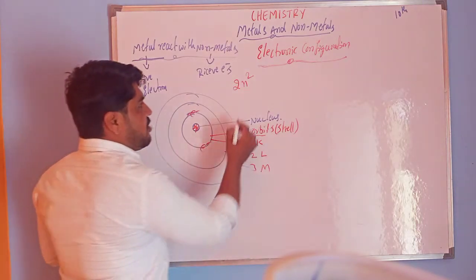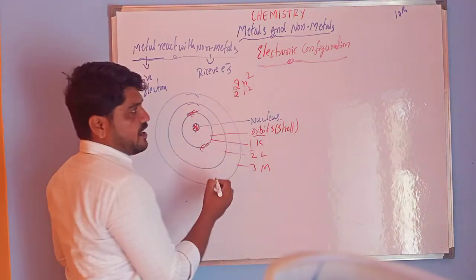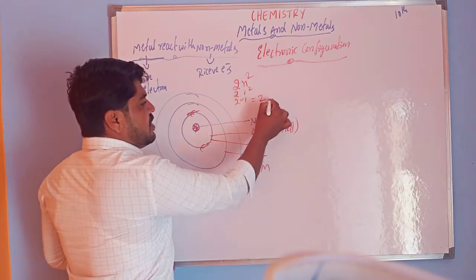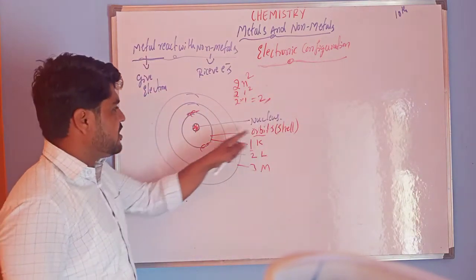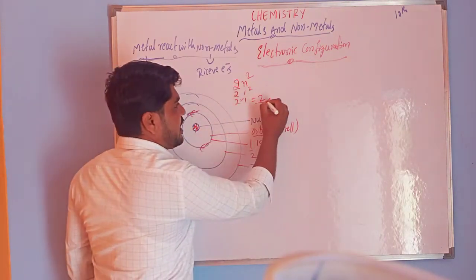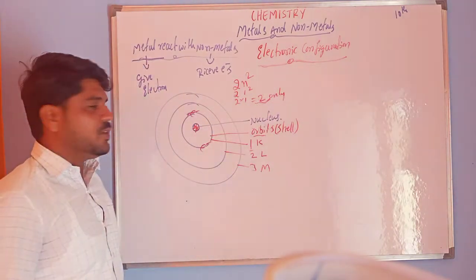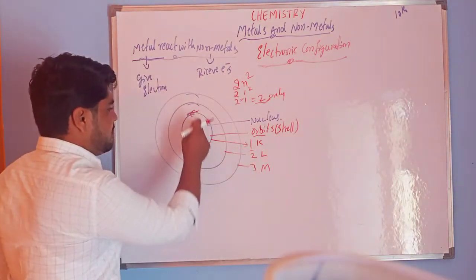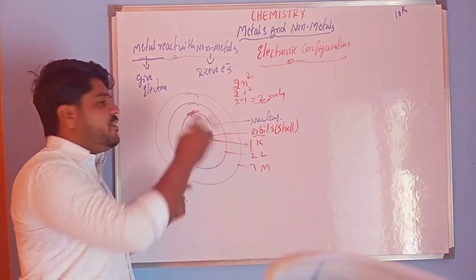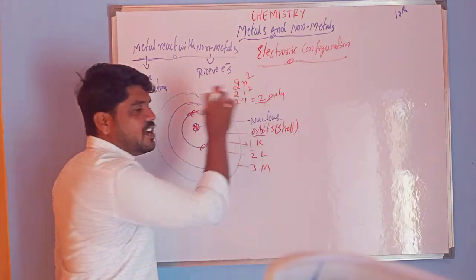So we have to fill the electrons in the first shell. That's why I am taking 2 into 1 square. 1 into 1 is 1, and 1 into 2 is 2. In the first shell or first orbit, you have to fill only 2 electrons. There is no chance to fill other electrons in the first orbit, because the space is only for 2 electrons.